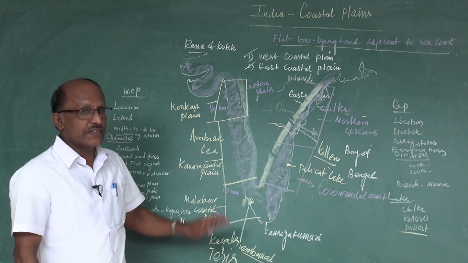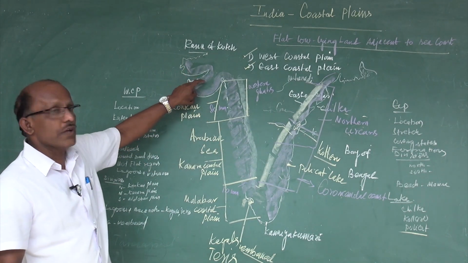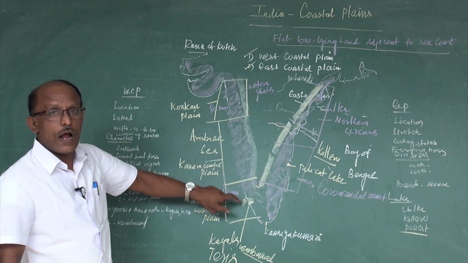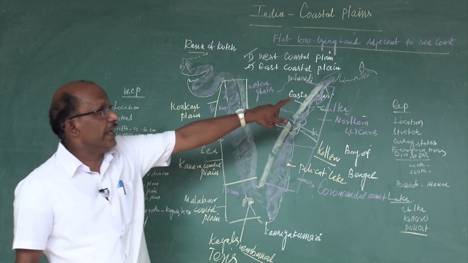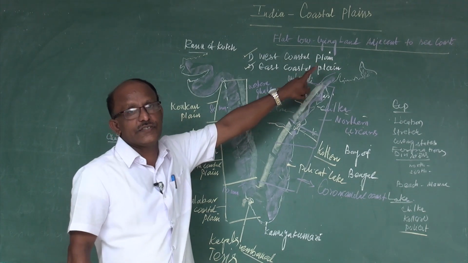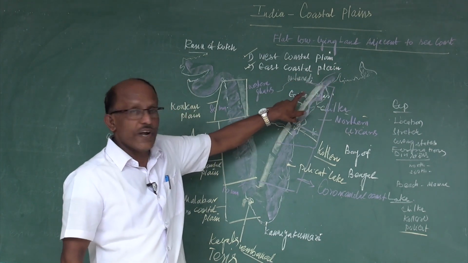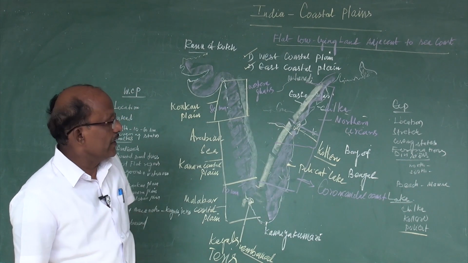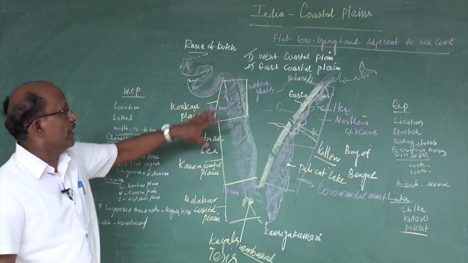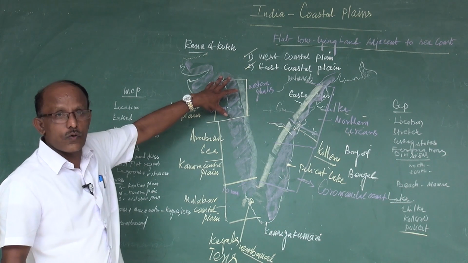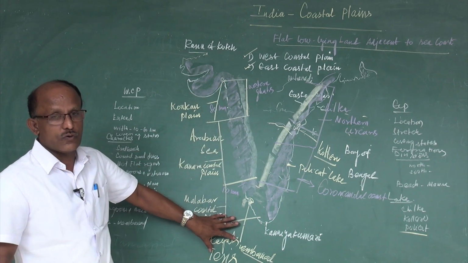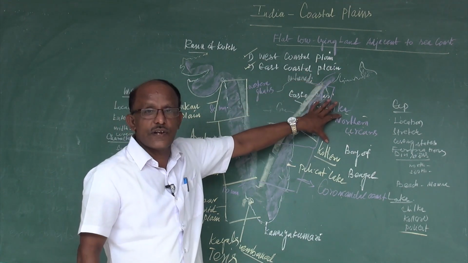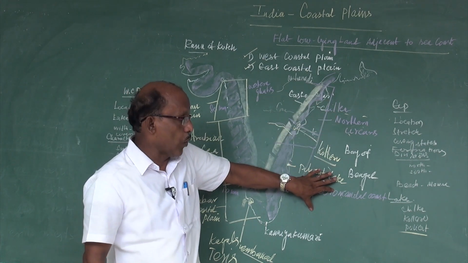The western coastal plain covers the states Gujarat, Maharashtra, Karnataka and Kerala, whereas the eastern coastal plain covers West Bengal, Odisha, Andhra Pradesh and Tamil Nadu. The divisions of the western coastal plain are the Konkan coastal plain, Kannada coastal plain and Malabar coastal plain. The divisions of the eastern coastal plain are the Northern Sircars and the Coromandel Coast.